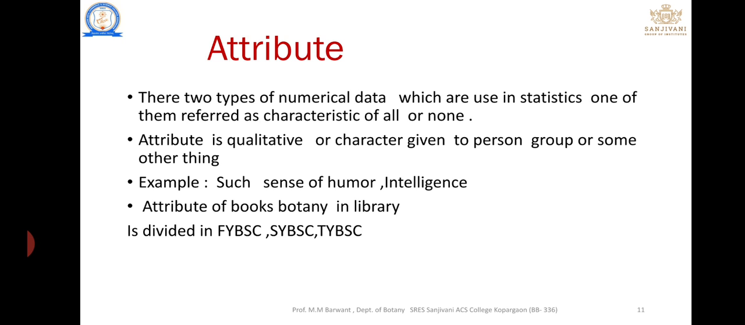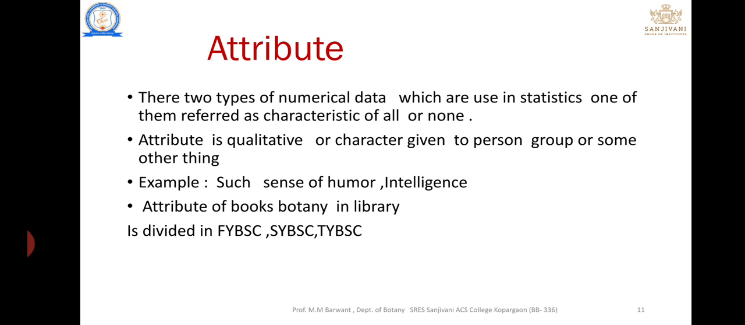Let's see the attribute. Attribute is nothing but the two types of data, either a positive character or a negative character. That data positively describes your data or information. For example, in a class, there are some students who are very sincerely listening to the lecture. That is the positive attribute, the positive character of that student.